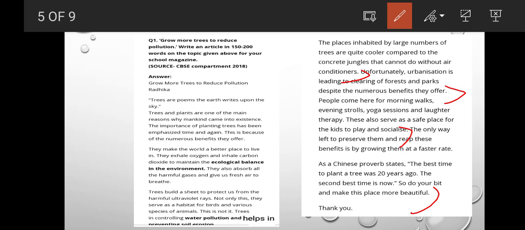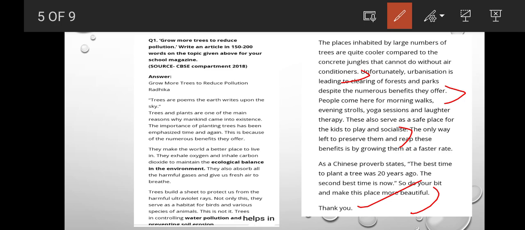But आप उसे worse होने से बचा सकते हैं by planting. Still you can plant trees to make this world better. Okay, so you can protect your world by planting the trees. And at the last, she has written thank you.